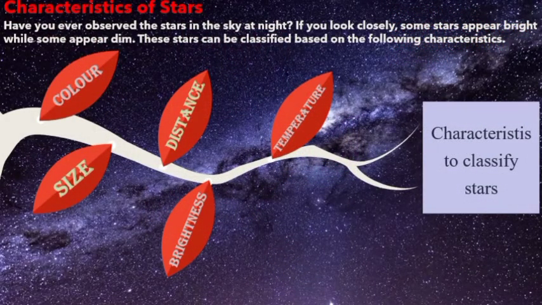Characteristics of stars. Have you ever observed the stars in the sky at night? If you look closely, some stars appear bright while some appear dim. Stars can be classified based on the following characteristics. Characteristics to classify stars are temperature, color, size, distance, and brightness.